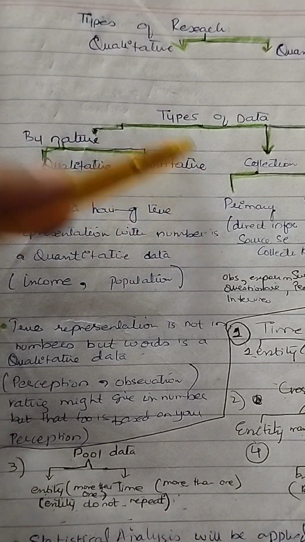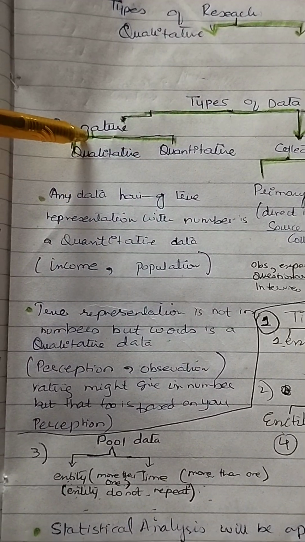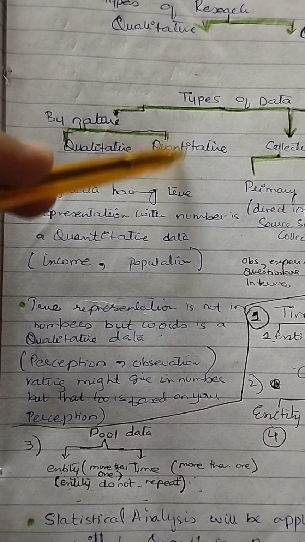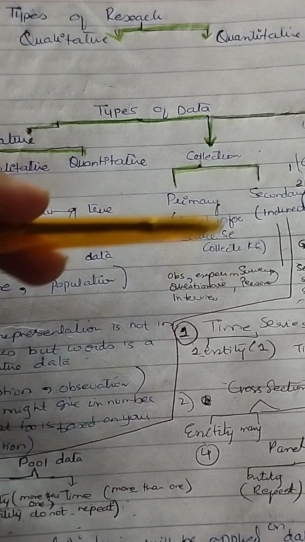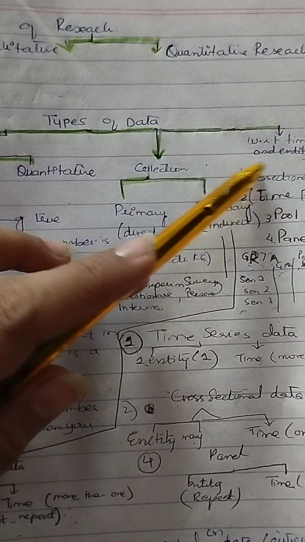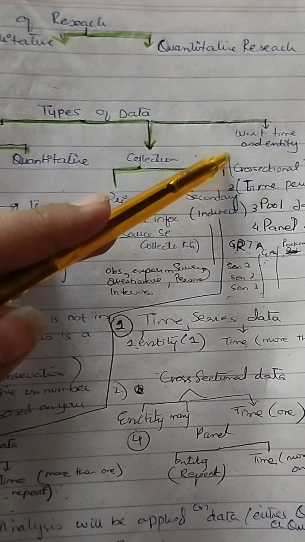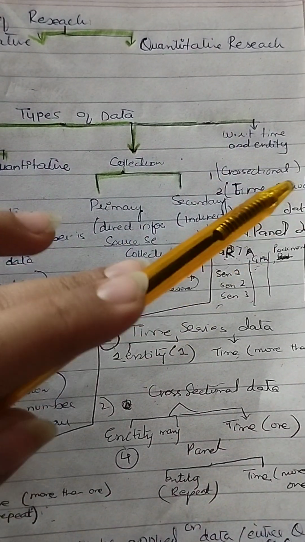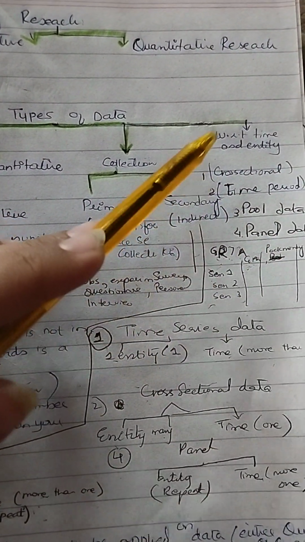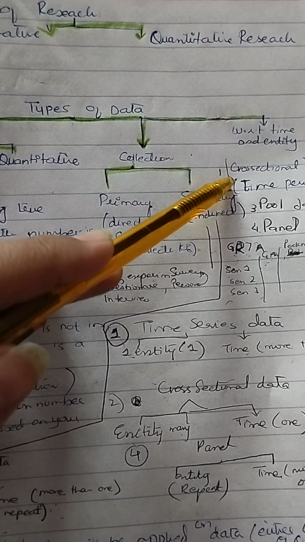Let me quickly cover this once again. If the types of data are by nature, it will be qualitative and quantitative. Qualitative is represented by words. Quantitative is basically numeric representation of the data. If it is by collection, it is primary and secondary. And if it is by time and entity, there are four types: cross-sectional, time series, pool and panel. Time series has one entity and more time periods or years. Cross-sectional has more entities, while time is just one.